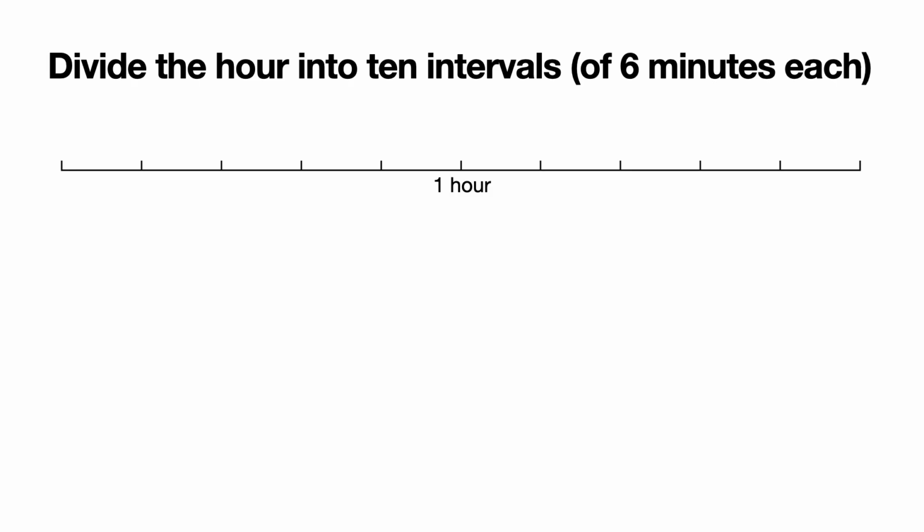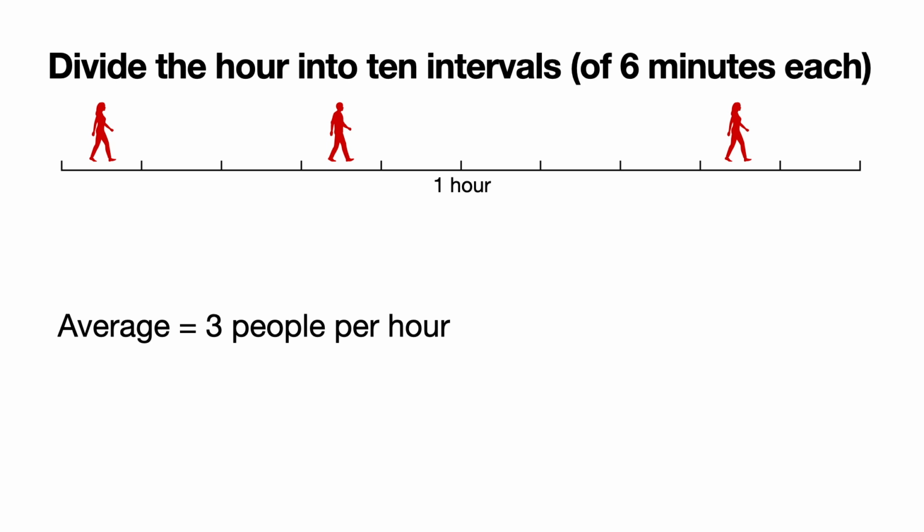Now in this simplified problem, we keep track of visitors and find out that on average, 3 people are visiting the store per hour. Does this problem sound familiar? Well, it's very similar to the one of the coins, because take a look at all the other intervals. Nobody arrived at any of those 7 intervals.